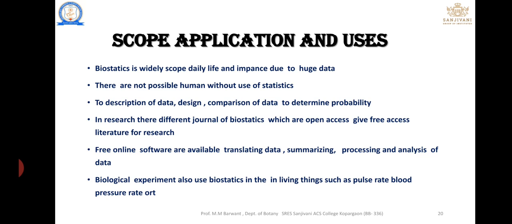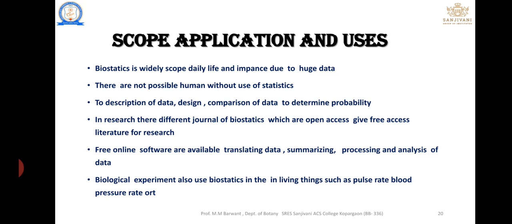For example, if we take 10 minutes to run 3 kilometers, and the college is 15 kilometers from your home, you can easily predict how much time is required to get to college. That can be easily done by data or biostatistics.